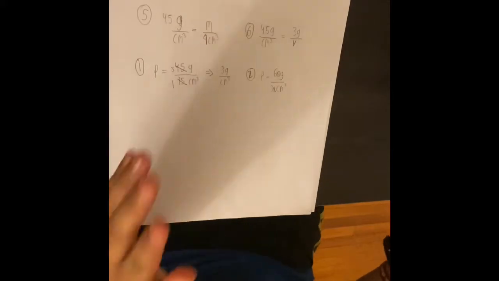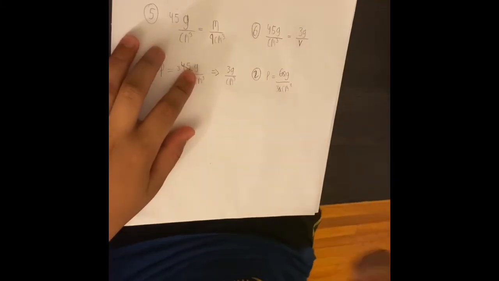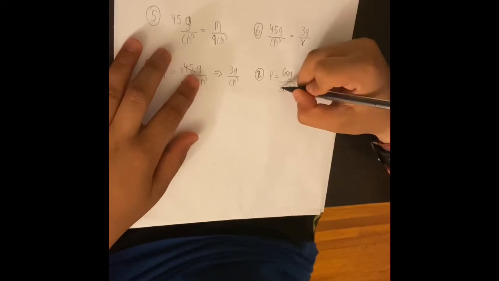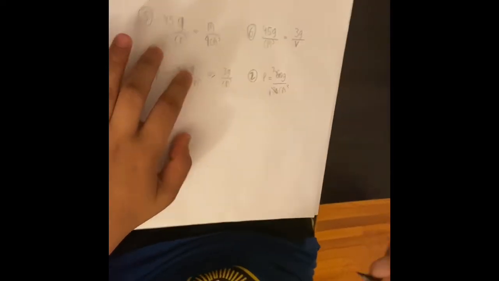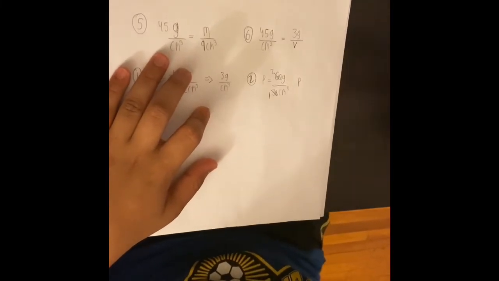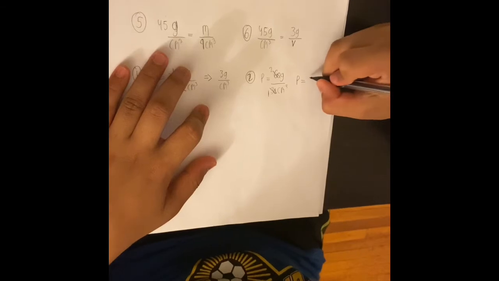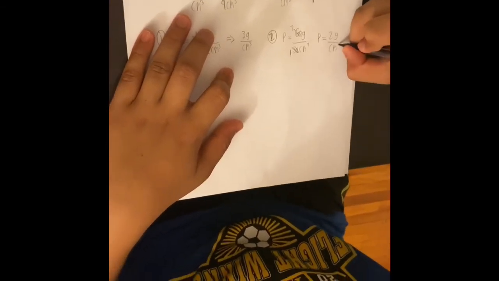So basically we just divided both sides by 10. So now 6 over 3. Now 3 into 2 is 6, so we can divide both sides by 3. So here we have 1, and 6 turns into a 2. So for this substance, rho is equal to 2 grams per centimeter cubed.